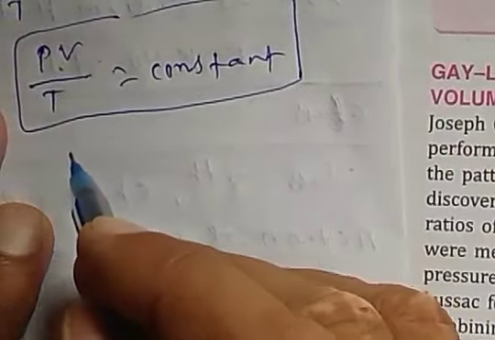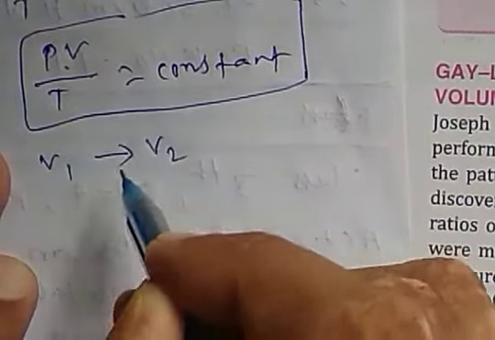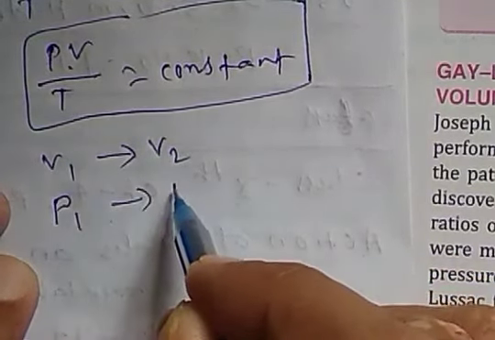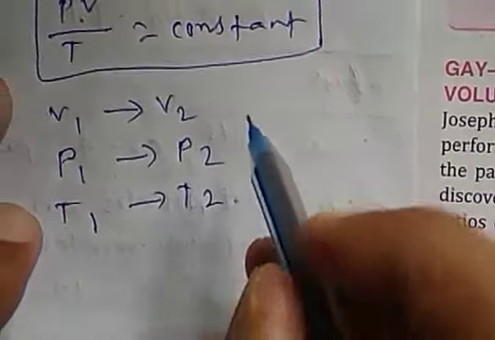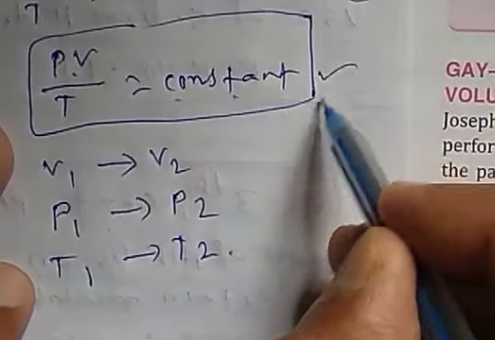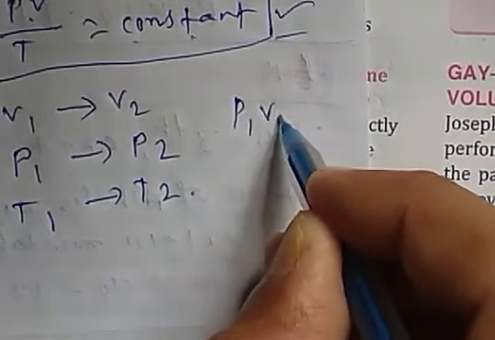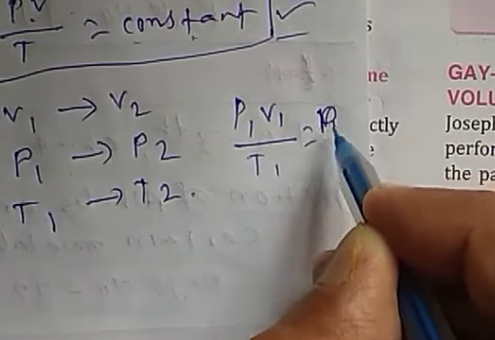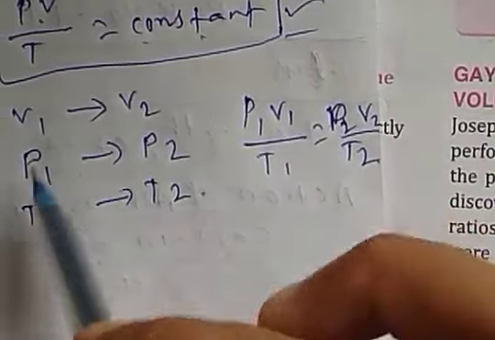If the volume of a given mass of a gas changes from V1 to V2, pressure from P1 to P2, and temperature from T1 to T2, then applying these equations, we can write that P1 V1 by T1 equals P2 V2 by T2, and this is called the gas law.